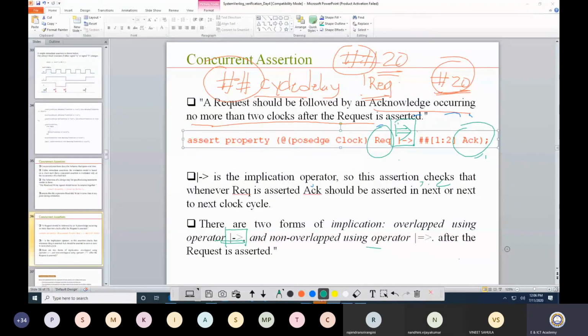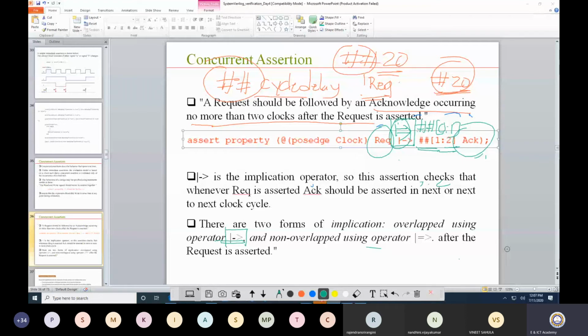So from the next clock cycle, for a 1 clock cycle delay and a 2 clock cycle delay, I need to use something like hash 0 to 1. That means 0 is the same clock cycle, and the other is the next clock cycle of this. So whatever activity I want to evaluate on the right hand side will start from the next clock cycle.